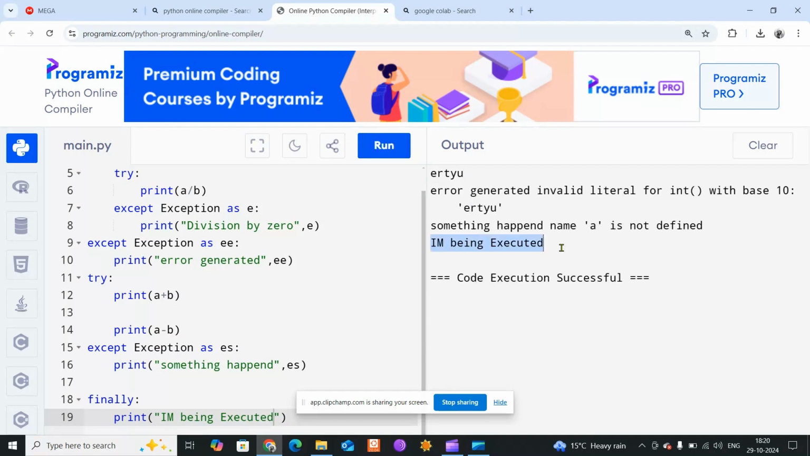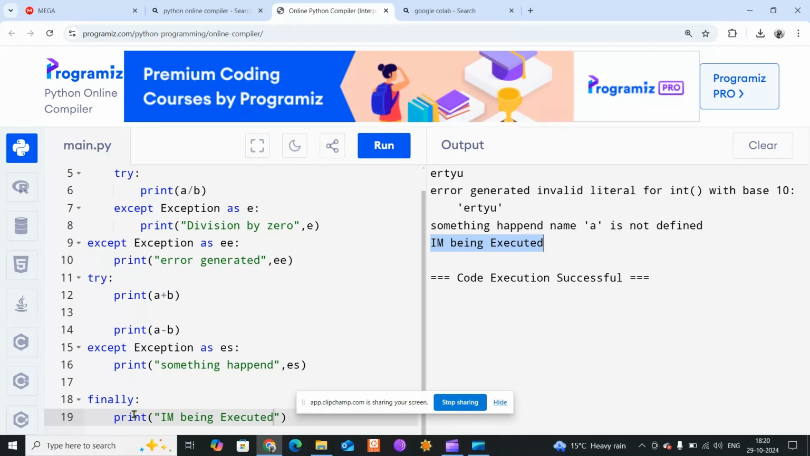So whatever will happen here, this finally code will definitely be executed. It is used in the worst case scenarios. Like I'll give you one example. Suppose you opened one file in a read mode, and you want to write on that file. You want to write on that file.